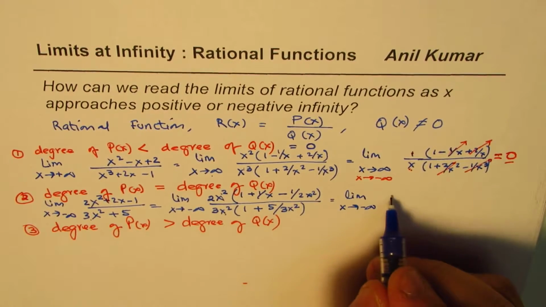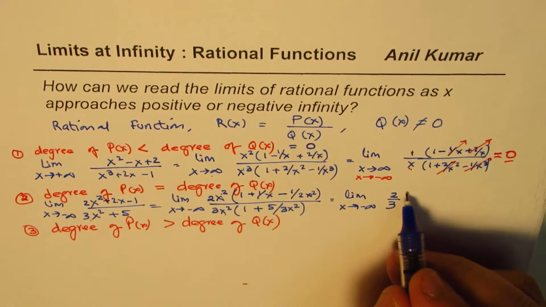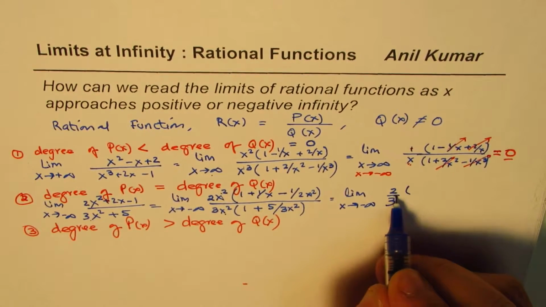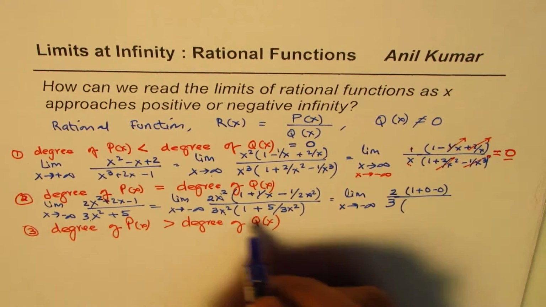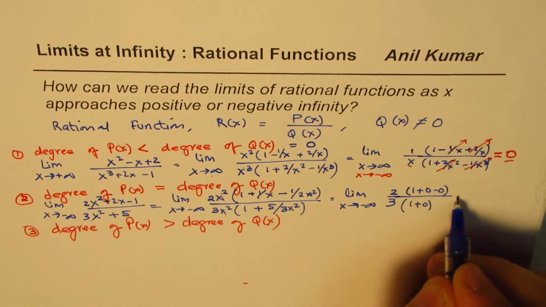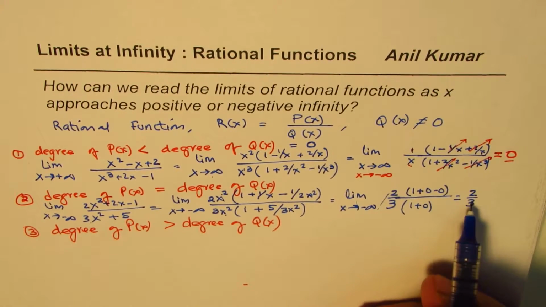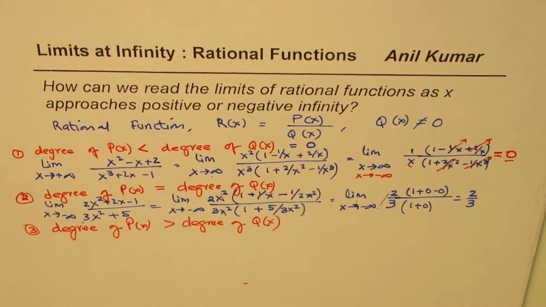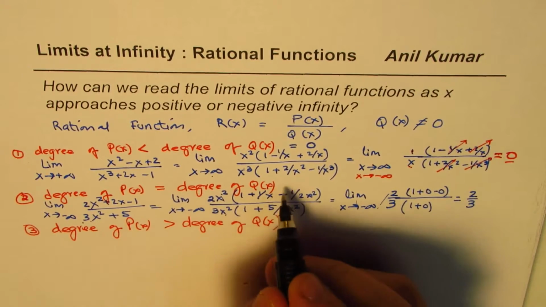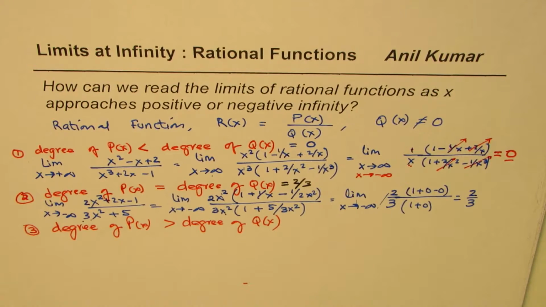X squared cancels out. So we have 2 over 3. Do you see that? And within brackets, what do we have? We have 1 plus 0 minus 0. And in the denominator, we have 1 plus 0. And that is 2 over 3, right? So limit for a constant is a constant. So we get the ratio of the leading coefficients. So this answer here, when the degrees are the same, is 2 over 3. Do you see that? So that is how we get this answer.